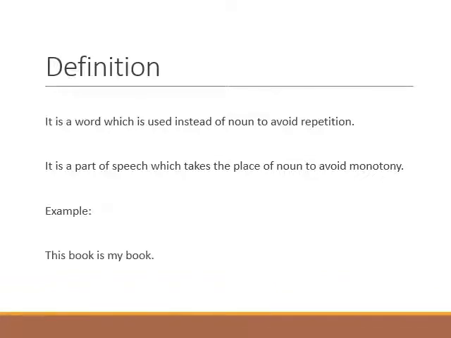Let's see the example. This book is my book. You can see that there is a repetition of one word, one noun, which is book. How can we avoid it? This book is mine. By replacing the next words, my book, with mine, we can avoid the repetition.